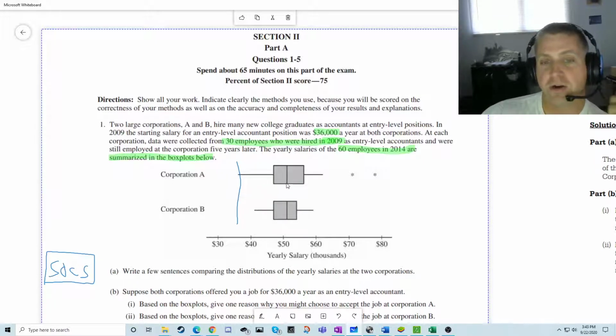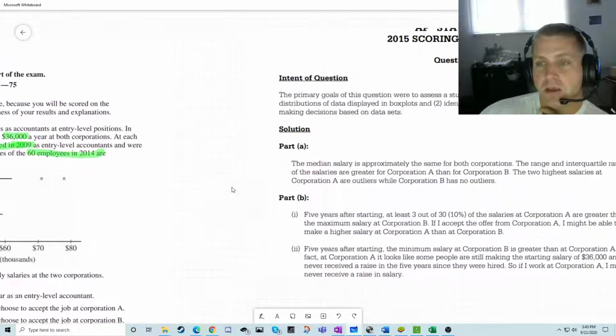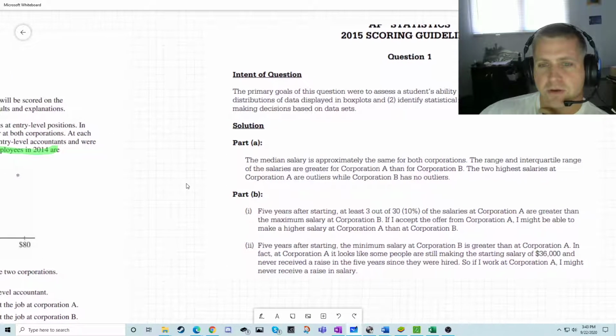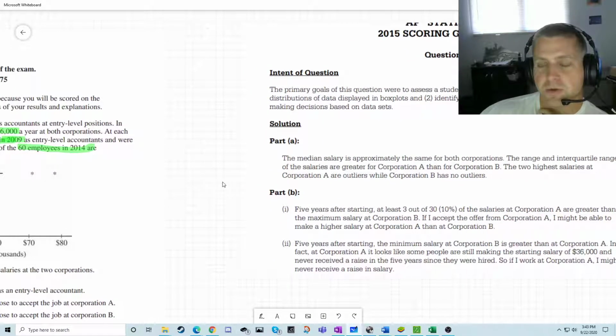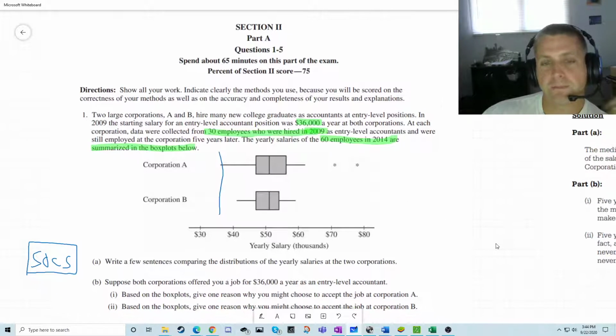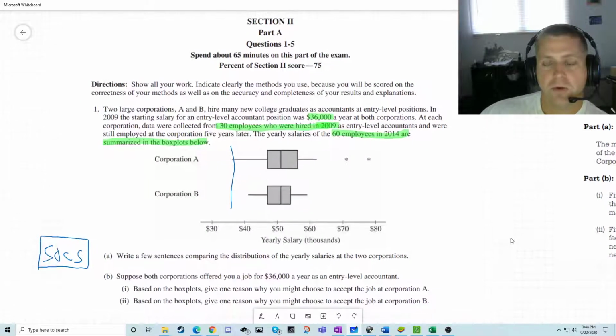You can choose either one, range or interquartile range. Interquartile range is the better choice. It's just a better measure of spread, especially given outliers. But it looks like they'll accept either one. You don't need to do both. The two highest salaries at Corporation A are outliers, but Corporation B has no outliers. Alright, so we've got outliers, center, spread, and outliers also includes unusual features, but we can't see unusual features in a box plot. So, what about shape?